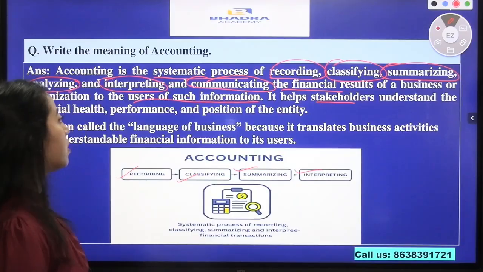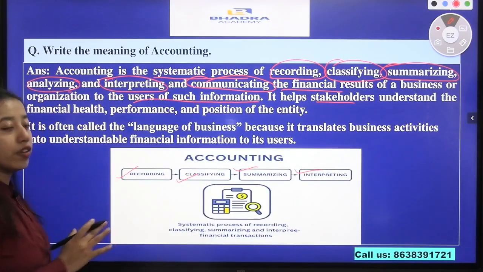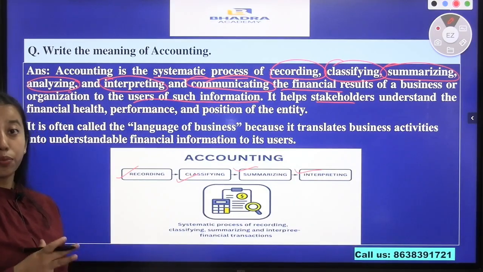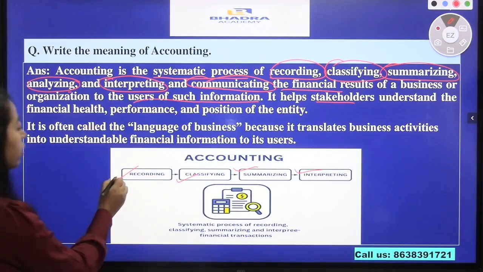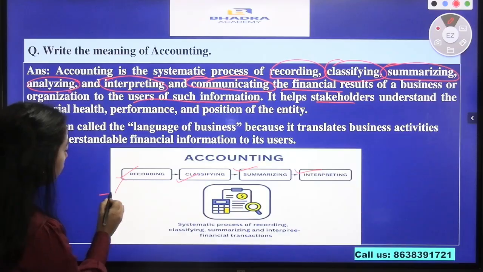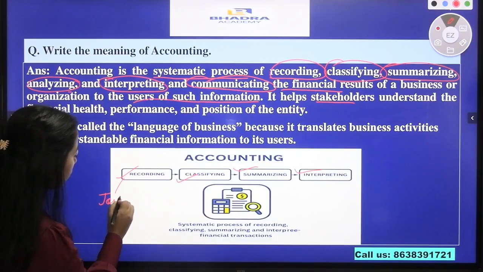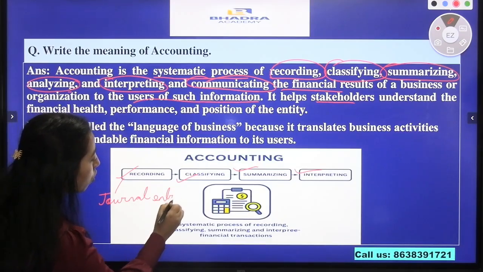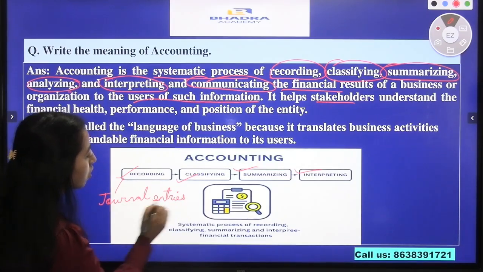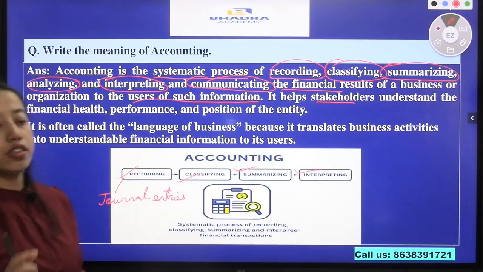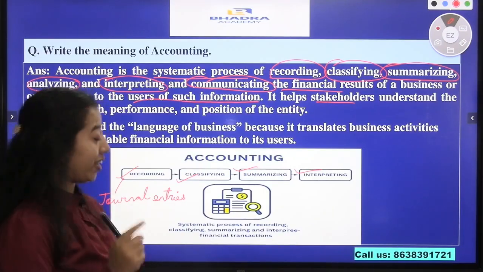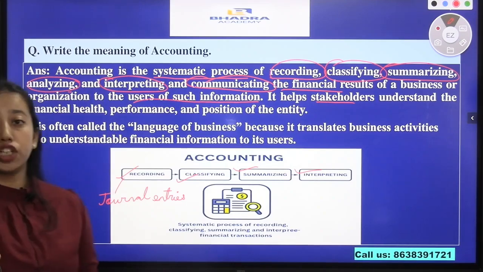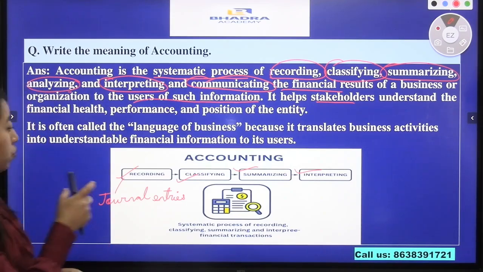So what happens in the recording? What do we do in accounting? Since it is a process, in the recording, that is the first step, we do journal entries. Suppose a business purchases goods. The first entry will be made in the journal books.